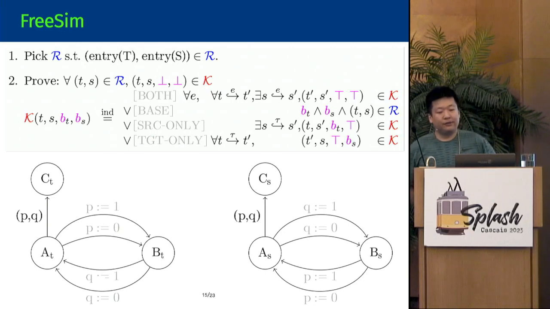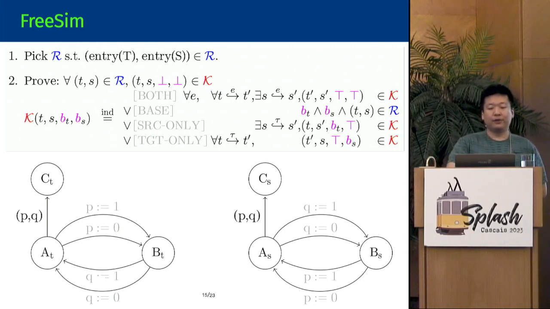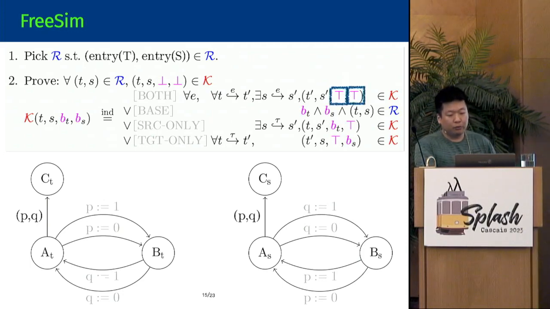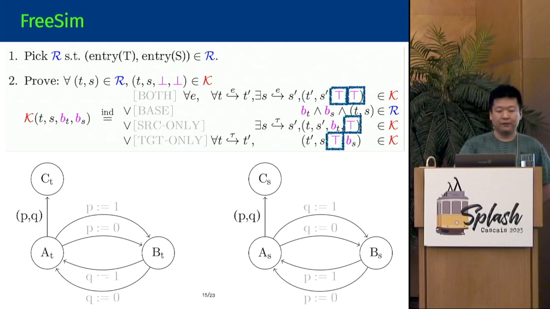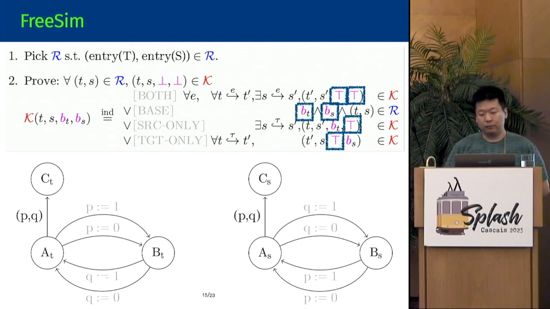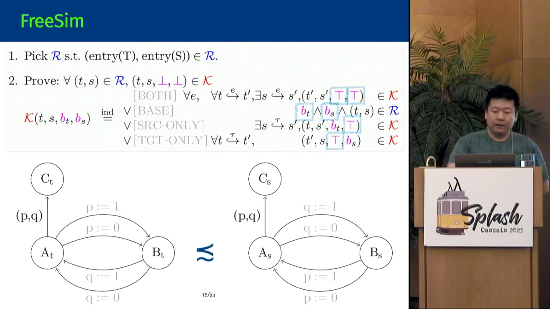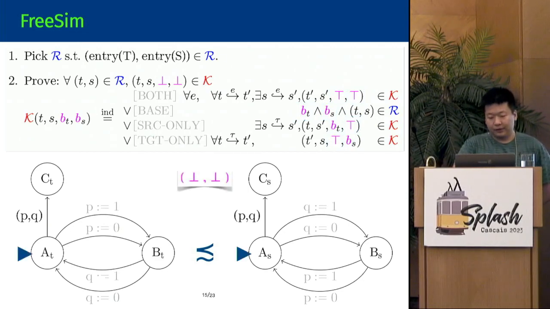The definition of FreeSim is as follows. For any pair of states in R, one should proceed the proof with K, which is inductively defined with four cases. The relation K carries two Boolean flags, BT and BS, each denoting whether partial progress has been made on the side. Executing both rules turns on both flags, and executing the stuttering steps turns on only the corresponding flag. When concluding the proof with the base rule, it checks whether the full progress has been made. Now let us consider the motivating example from before. It begins the proof with both flags as bottom.